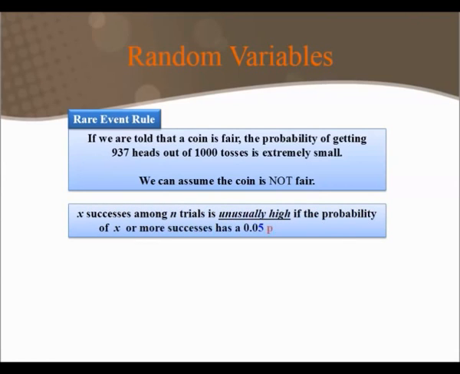X successes among n trials is considered unusually high if the probability of X or more successes is 0.05 or less. So back to the example with the 937 heads, it's an unusually high number of heads because the probability of getting 937 heads or more out of 1,000 tosses is less than 0.05.